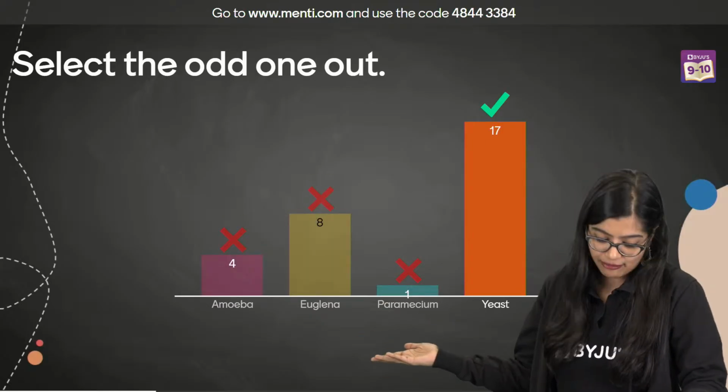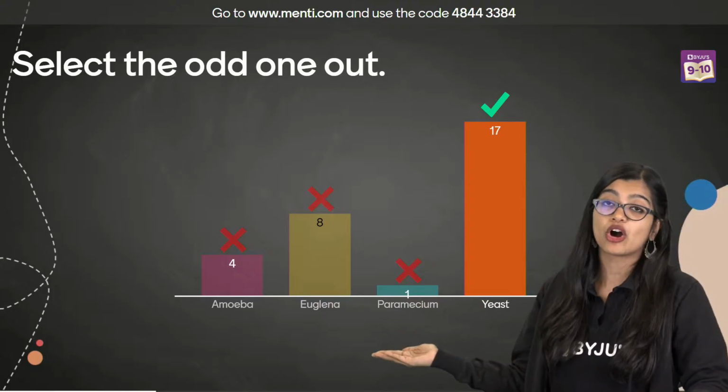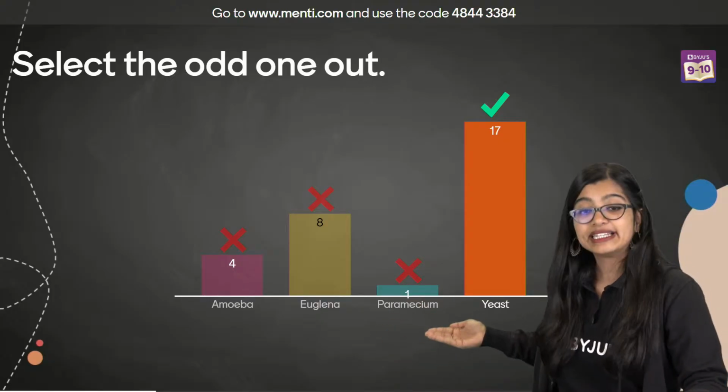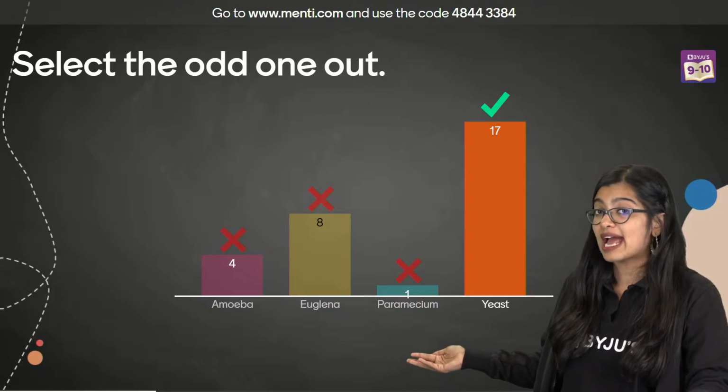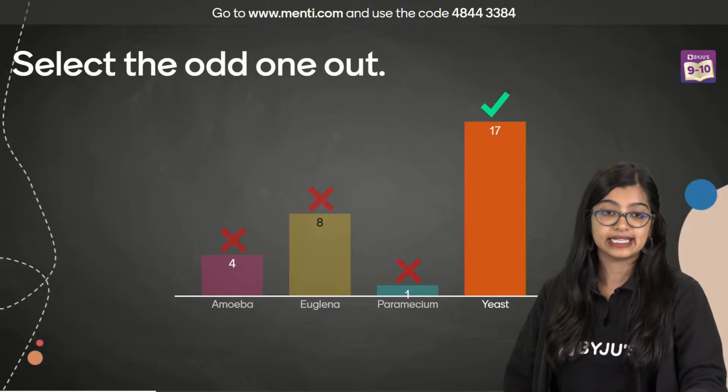Guys, in this case, if you see, we have amoeba, euglena, paramecium, which are all belonging to kingdom Protista. But yeast right here is a unicellular organism, but it belongs to kingdom fungi, right? Which is why the odd one out is yeast.